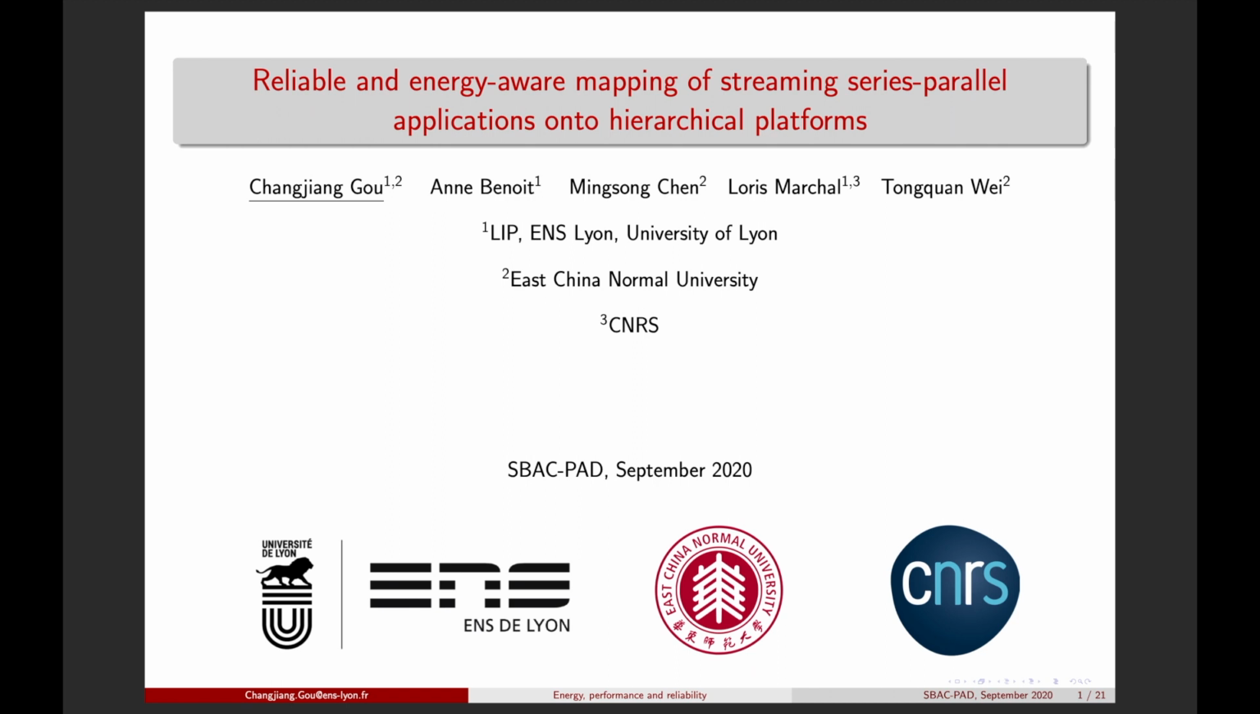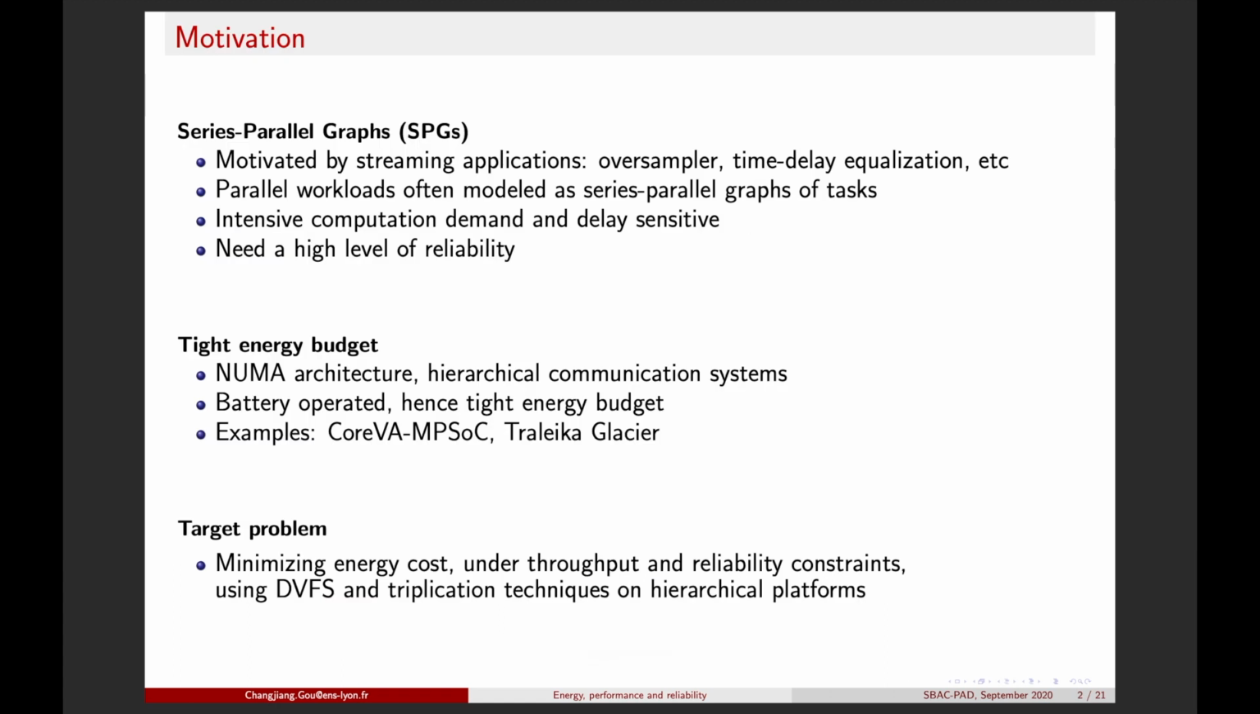In the next 15 minutes, I will introduce a work about minimizing energy cost with reliability and throughput constraints. We target streaming applications that appear in multimedia and other domains. They are delay sensitive and need high reliability. For example, in self-driving cars, reliability and performance are crucial.